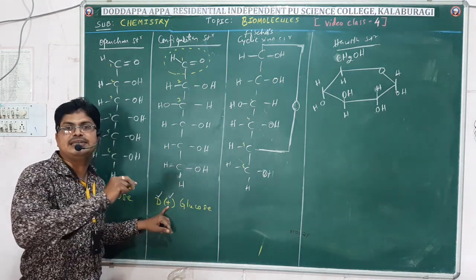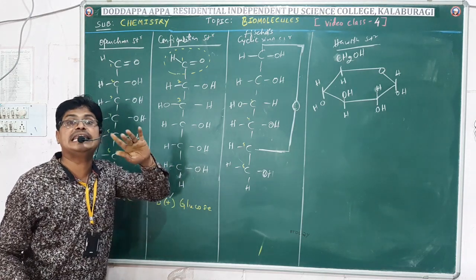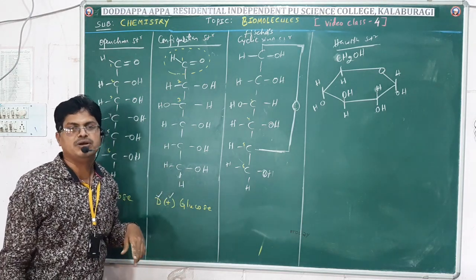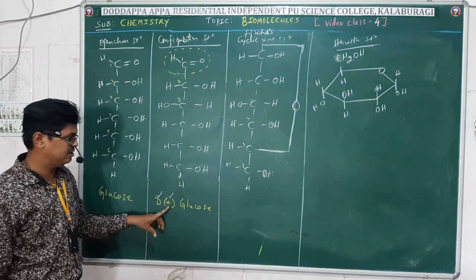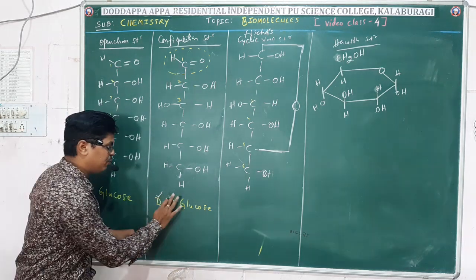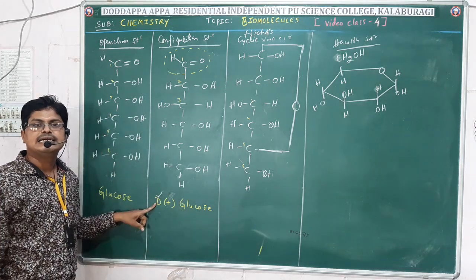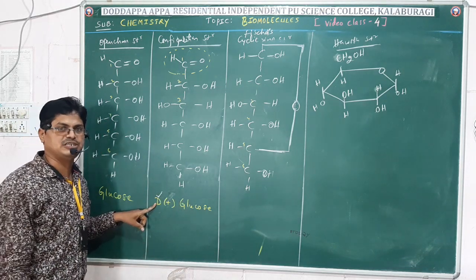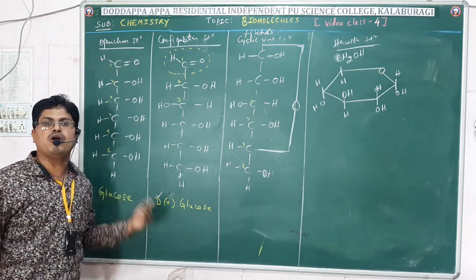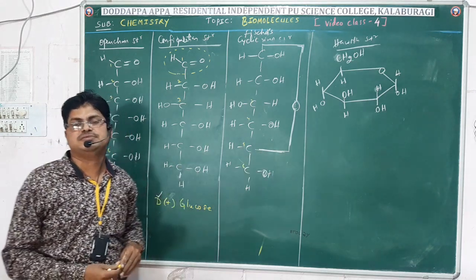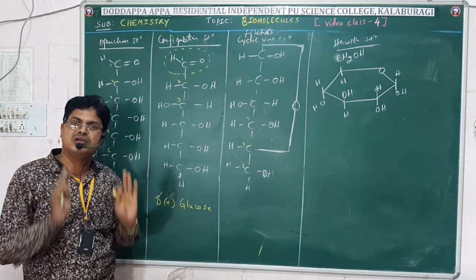Plus means dextrorotatory, minus means levorotatory. But keep in mind, glucose is dextrorotatory, that is why the symbol plus. Then why are we writing D? D indicates it is a configuration. Just the alphabet D indicates configuration: D configuration, L configuration. Of course, glucose exists in D configuration only.